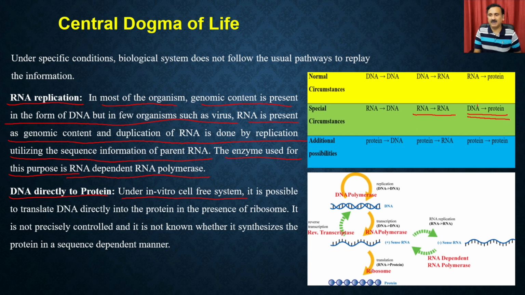It is not possible in an organism, but it is possible in a cell-free system, where it is possible to translate the DNA directly into protein in the presence of ribosome. It is not precisely controlled, and it is not known whether the protein is synthesized in a sequence dependent manner, which means this is possible, but it is not precisely controlled.